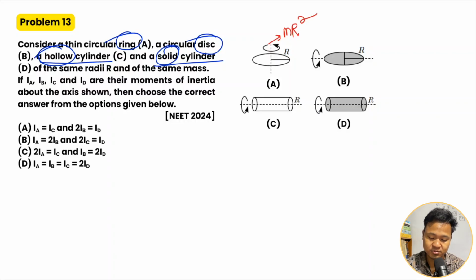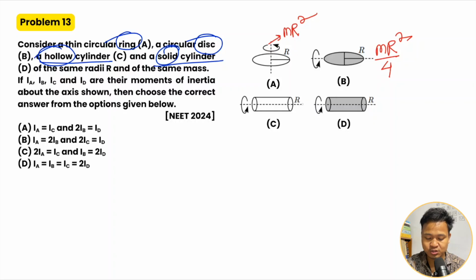For B, the disk, the axis is along the plane, along the diagonal diameter. The value is mr square divided by 4.